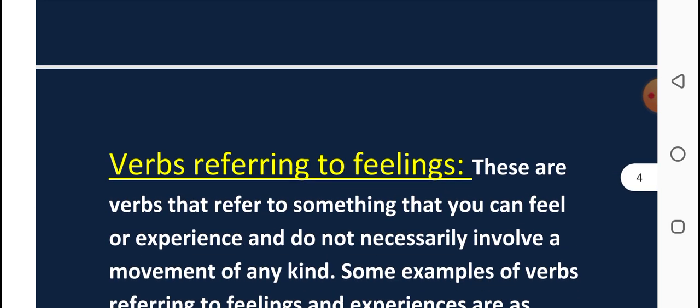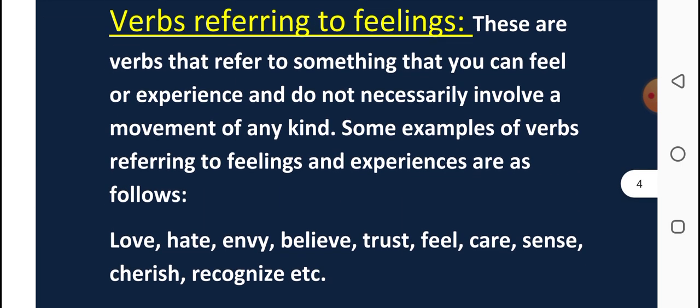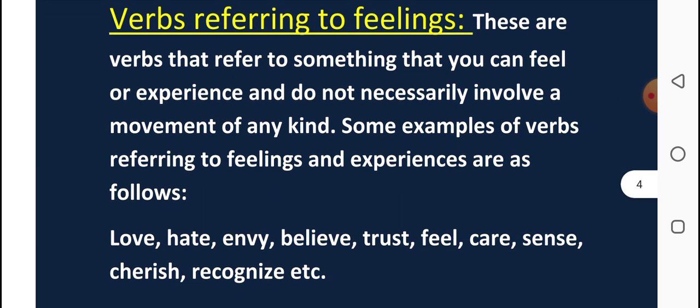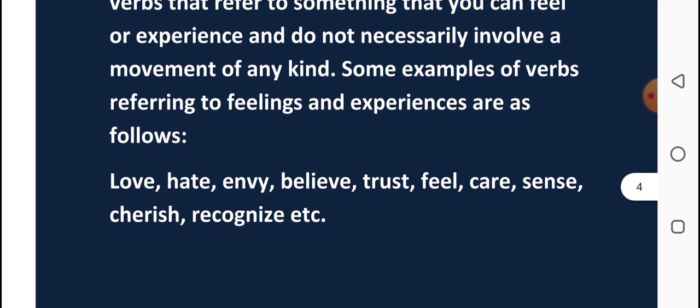Let's talk about the second bit, verbs referring to feelings. These are the verbs that refer to something that you can feel or experience and do not necessarily involve movement of any kind. I mean, here there is no movement involved. Some examples of verbs are love, hate, envy, believe, trust, feel, care, sense, cherish, or recognize.